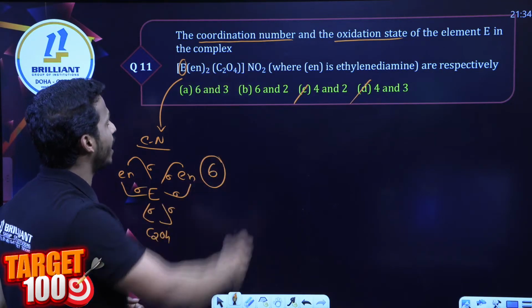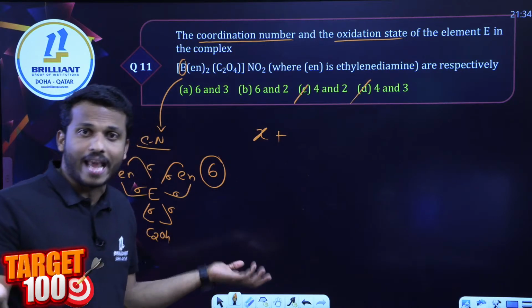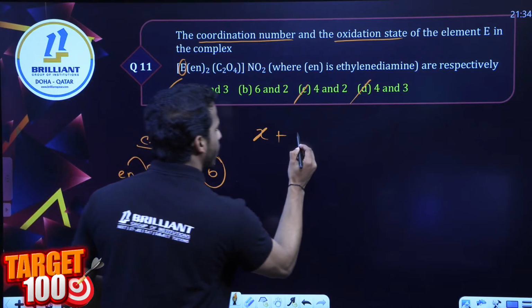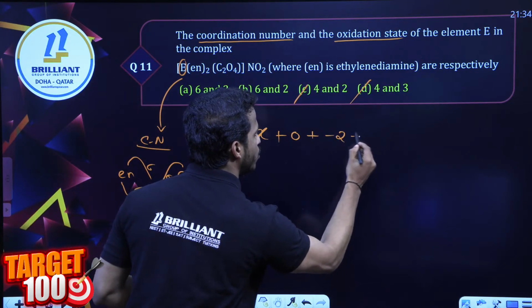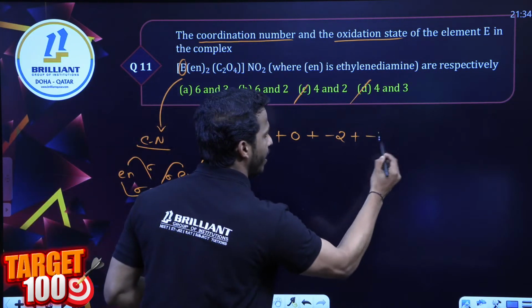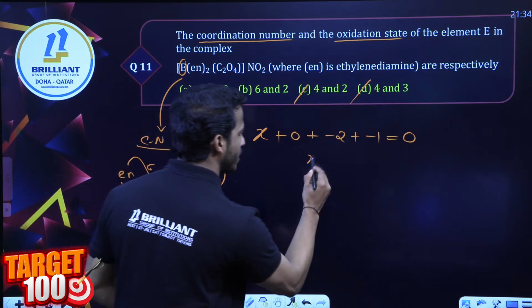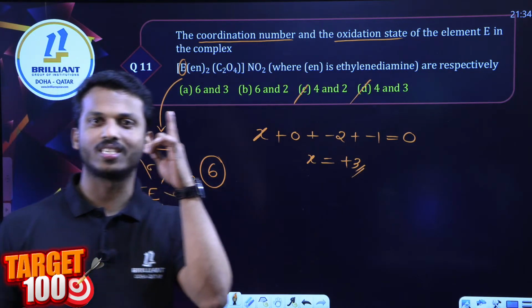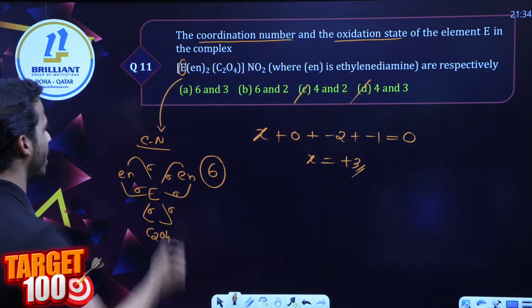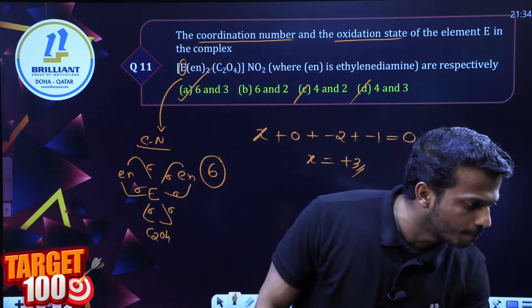And what is the oxidation state? The oxidation state of element E we don't know directly, right? Take it as X. En is a neutral ligand, charge is 0. One oxalate charge is -2, and NO2 charge is -1. Overall it's a neutral compound, so the sum is 0. So what is X, dear all? +3. So coordination number 6, oxidation state 3. What is the answer? 6, 3. That is option A. Anyone given the wrong answer?